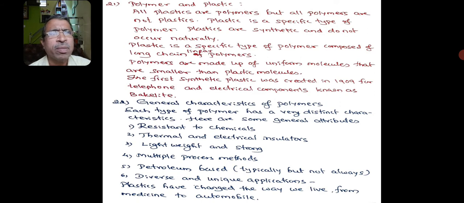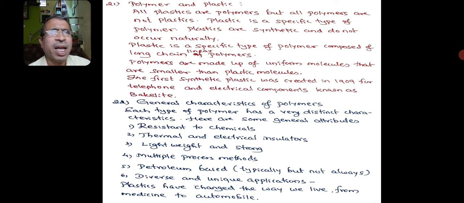Now let us know the difference between a polymer and a plastic. Of course, all plastics are polymers, but all polymers are not plastics. Plastic is a specific type of polymer. Plastics are synthetic and do not occur naturally.